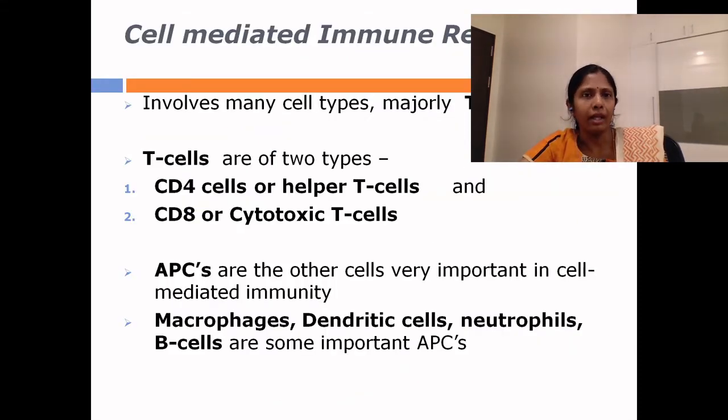Now, let us have a look at the cell-mediated immune response mechanism. The cell-mediated immunity involves many types of cells, the major players being T cells or T lymphocytes. The T cells also take their origin in the bone marrow during the process of lymphopoiesis. They also arise from the same precursor cell, that is the lymphoid progenitor cell, which is a multipotent stem cell. Once produced in the bone marrow, they are transported to the thymus in the individuals where they undergo maturation.